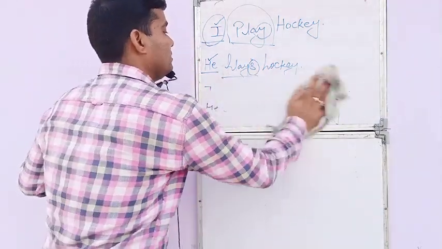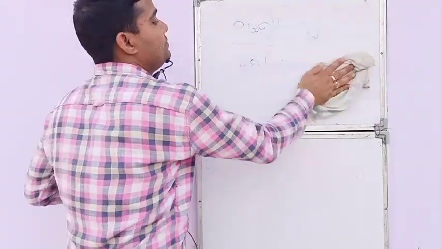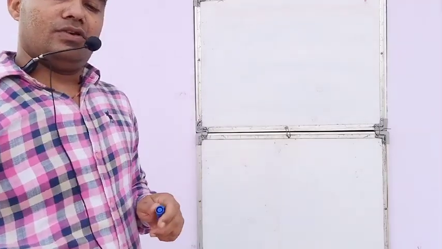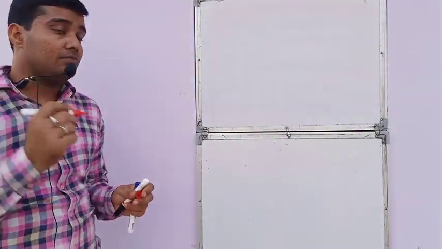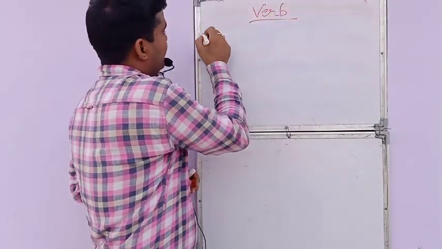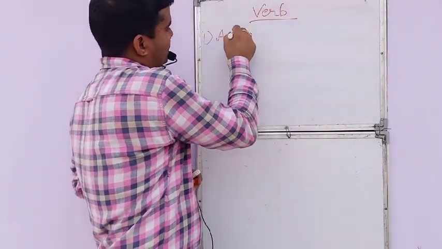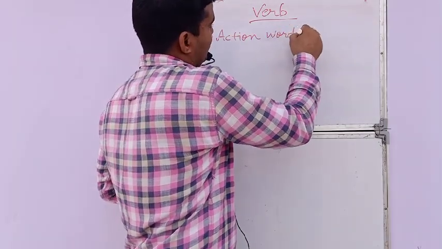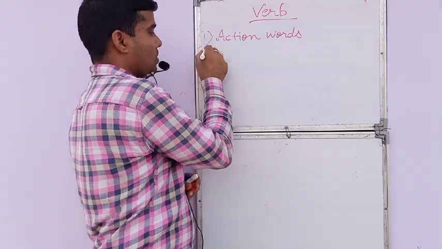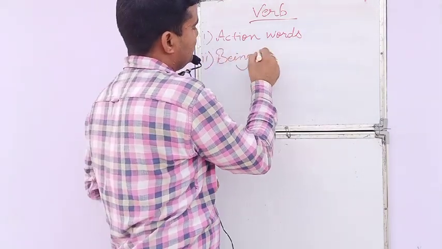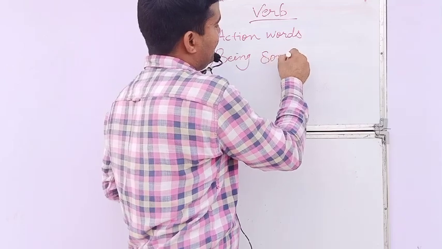What is a verb? So guys, as you have read, as you have learned, we know that action words are called verbs. What is a verb? Action words. Second, it shows the meaning of being something, when be is applied.